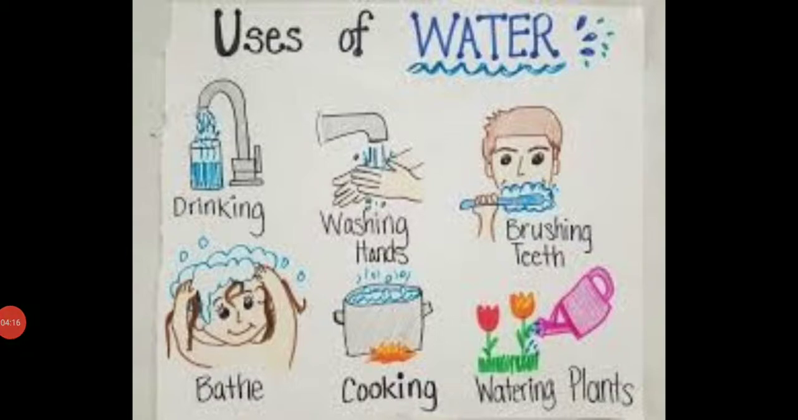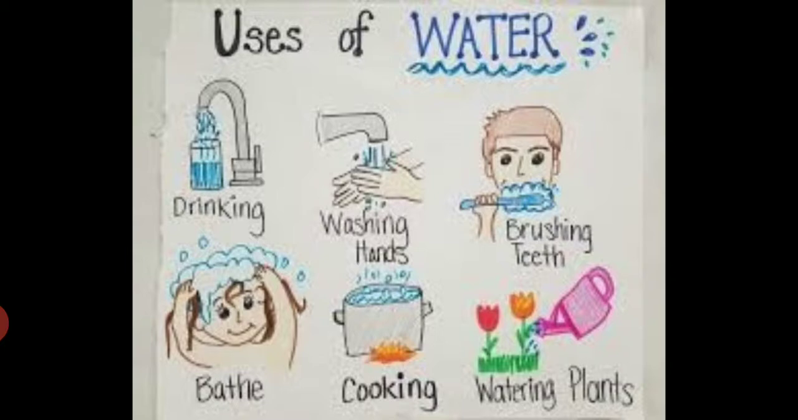Now see, water. Water is our life. It's so true. We can't survive without water. Water is so precious for us. What are the uses of water? Human beings, animals and plants need water to survive. We drink water. For washing hands, we need water. For brushing teeth, bathing and cooking, we need water.